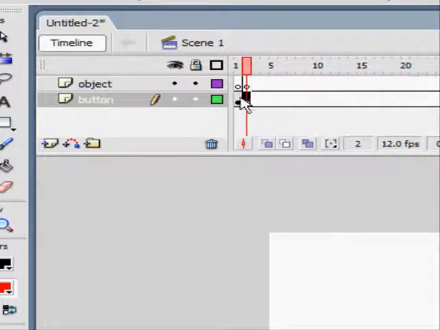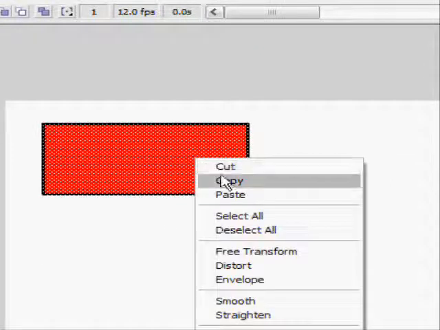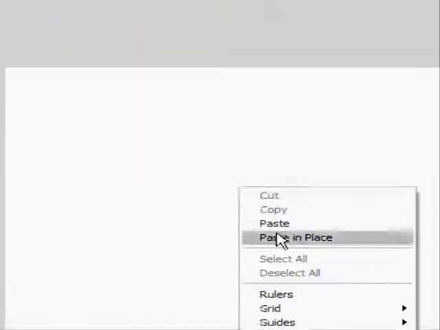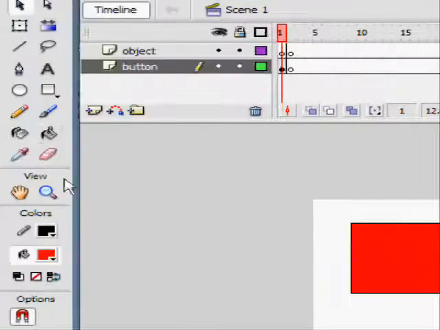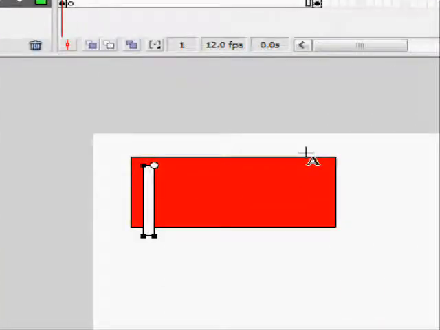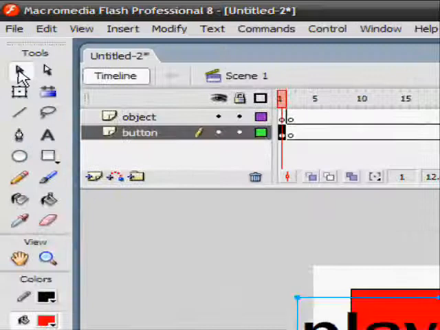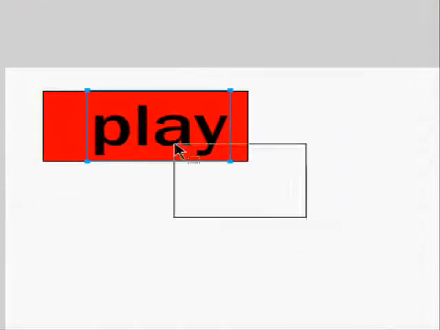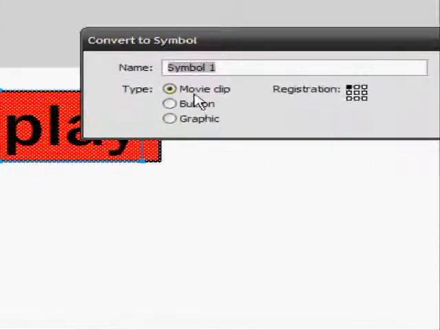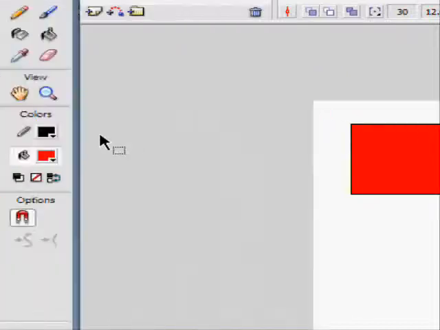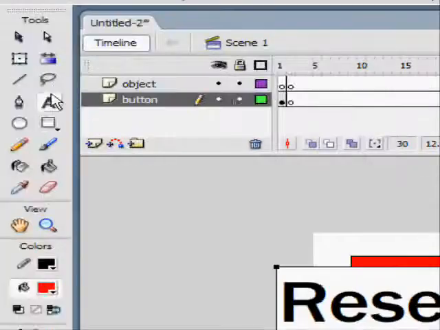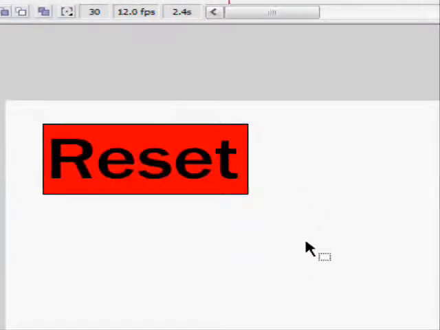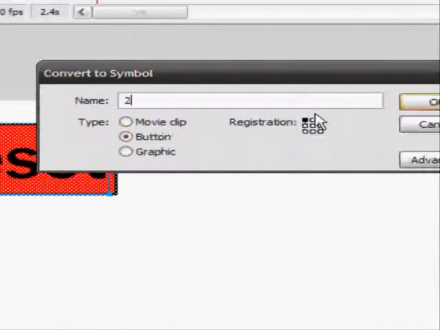Create a new blank frame, select that, right click, copy, go to the end frame, right click, paste in place. Now here, get the text tool and do play. Select it, right click, convert symbol, button, name it 1. Go to here, get the text tool and do reset. Select it, right click, convert symbol, name it 2, button.